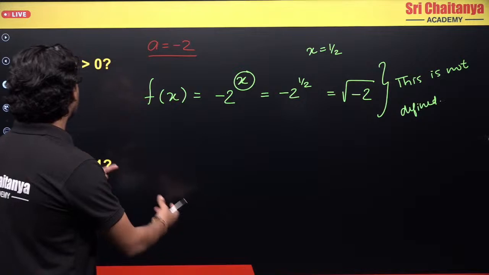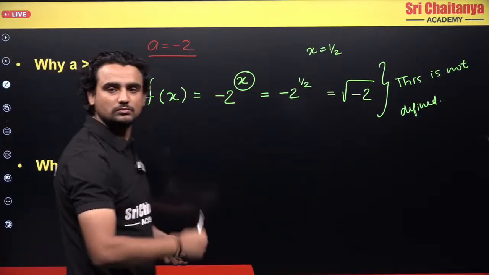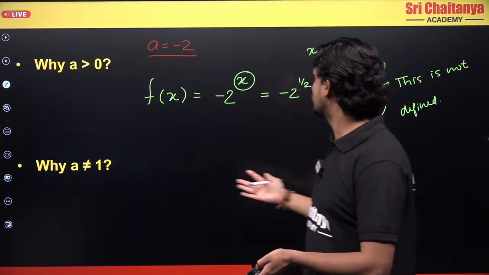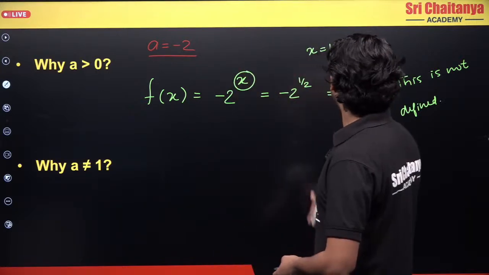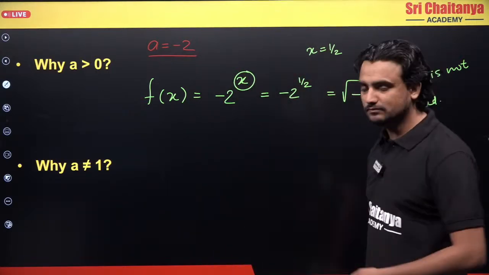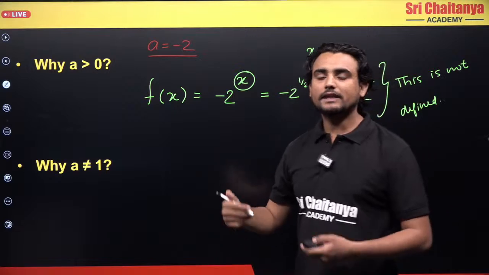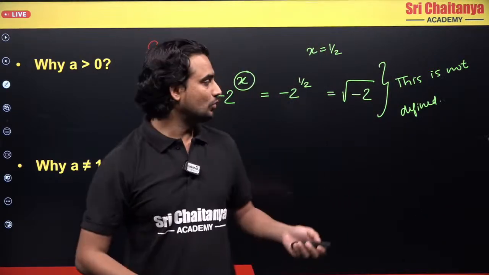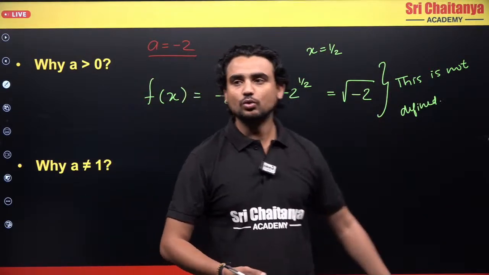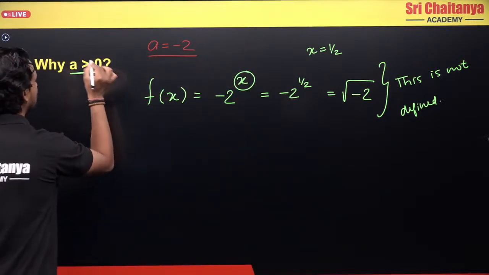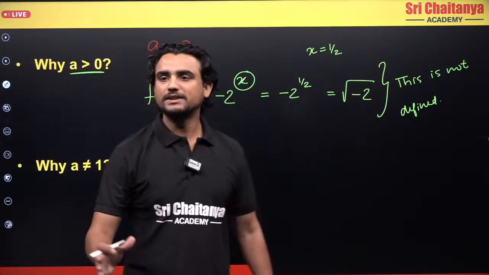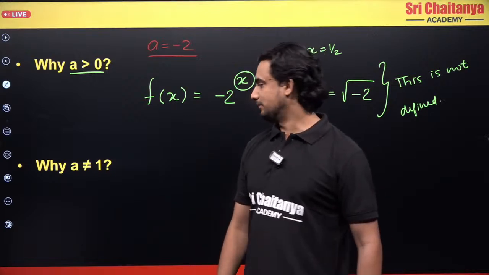There can be other cases also. Let's say I take a as -8 and x as 1/3 or 1/4, then there will be issues, right? So to get around this issue, we put a condition that a should be greater than 0. I hope this is understandable.